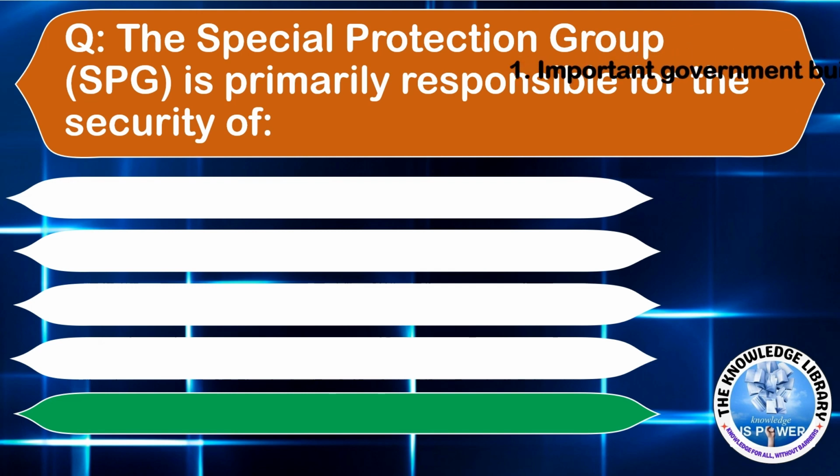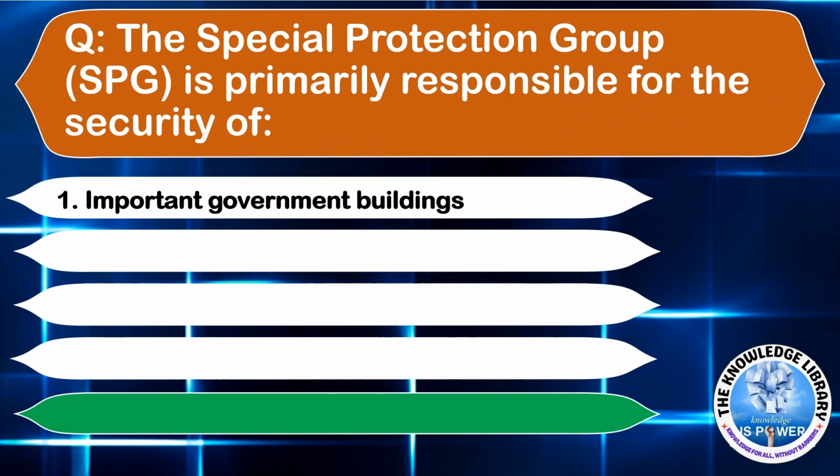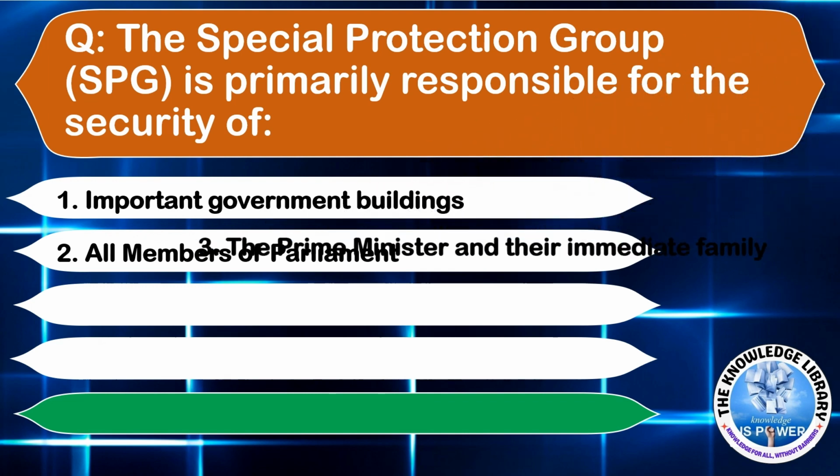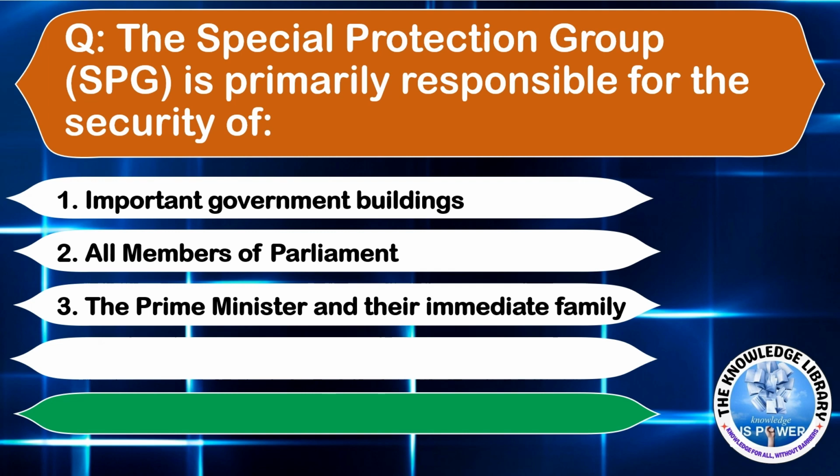The next question is, the Special Protection Group is primarily responsible for the security of: Option A, important government buildings. Option B, all members of parliament. Option C, the Prime Minister and their immediate family.